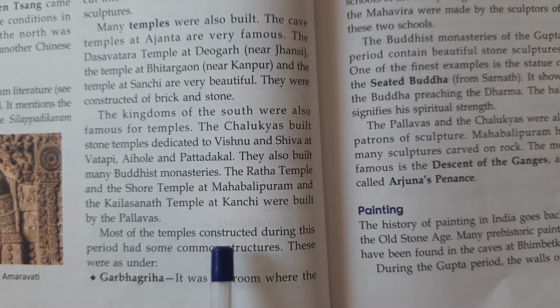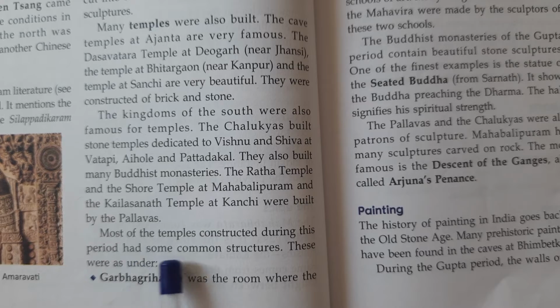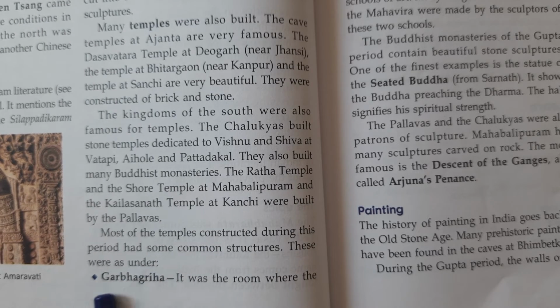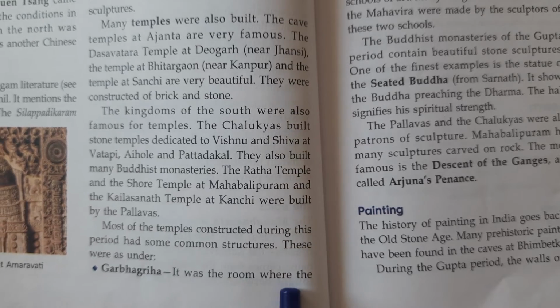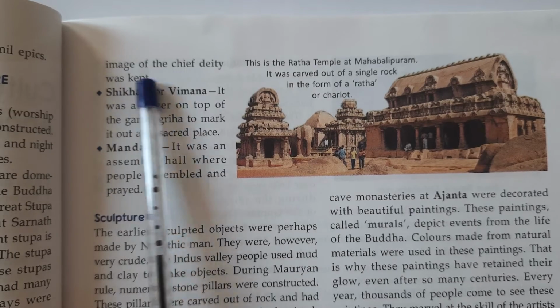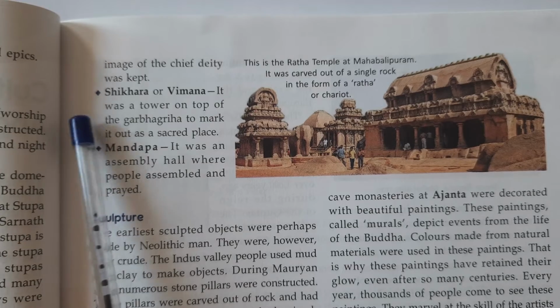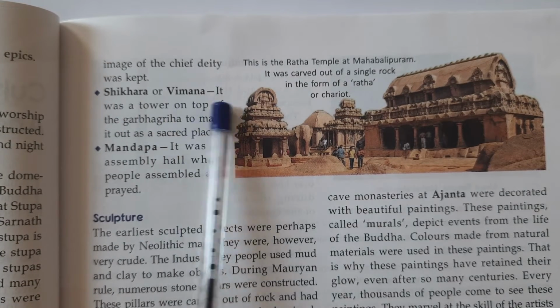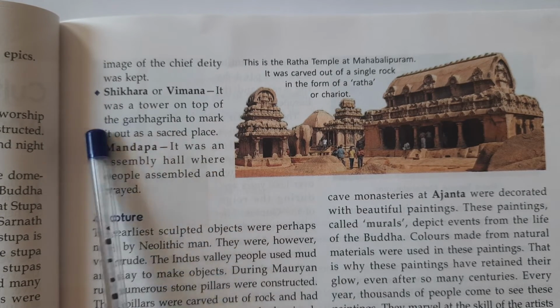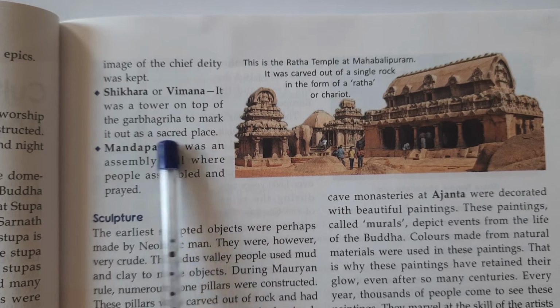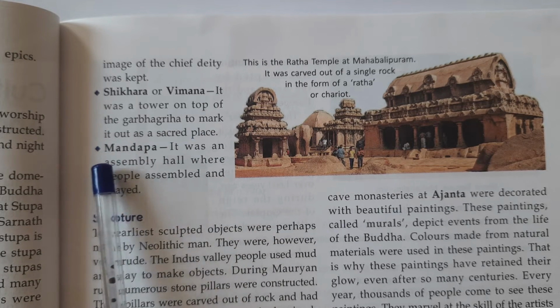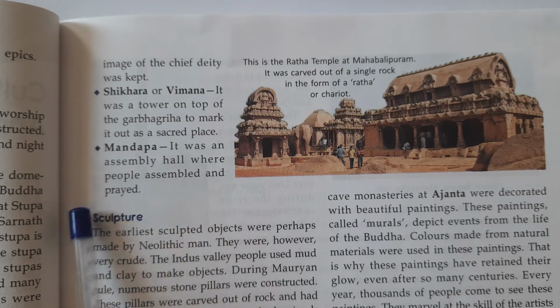Most of the temples constructed during this period had some common structures. These were as under: Garbhagriha. It was the room where the image of the chief deity was kept. Shikhar or Viman. It was a tower on top of the Garbhagriha to mark it out as a sacred place. Mandap. It was an assembly hall where people assembled and prayed.